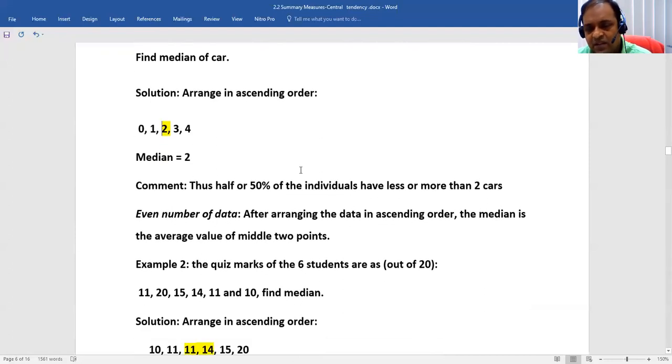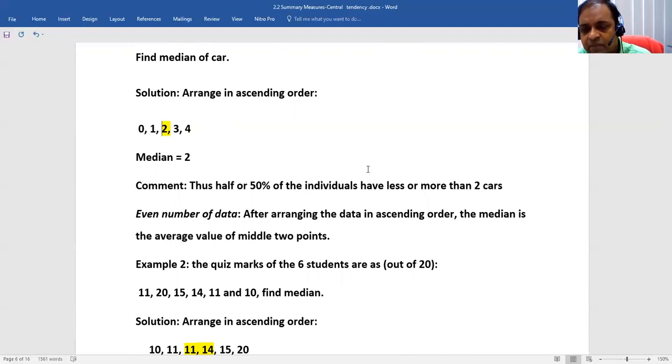So the comment, as I told: half or 50% of the individuals have less than 2 cards, and 50% of the individuals have more than 2 cards. As I told, the median divides data into two equal parts. This is the interpretation of the median.